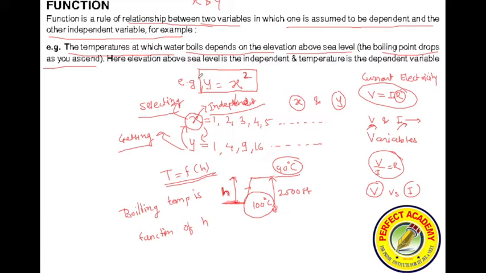Similarly, in the example I have given, you can write y is a function of x. See, this f represents function: y is a function of x. So this is the basic meaning of the function.